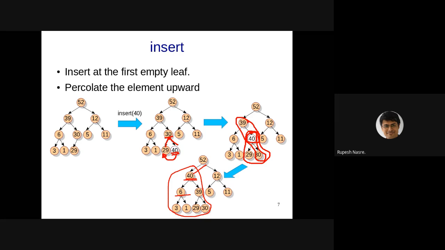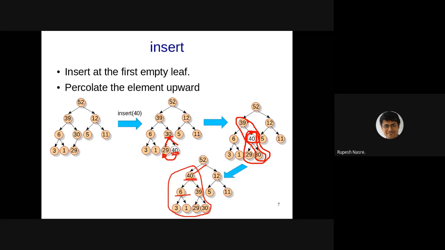Okay, Aniruddha says only the last level may not be full. Abhishek says complete binary tree can have null child. Murari says full tree has exactly, okay, right.